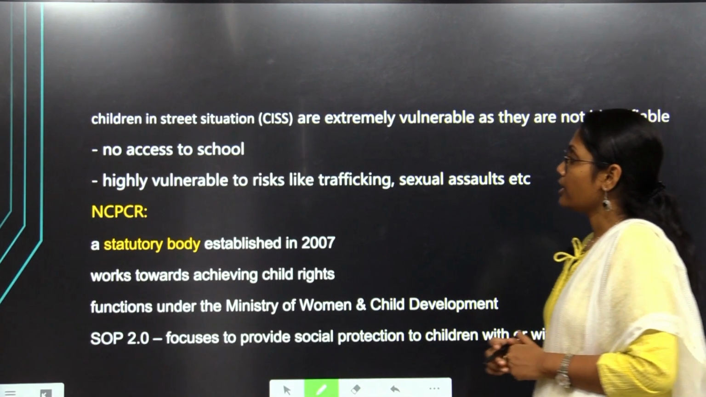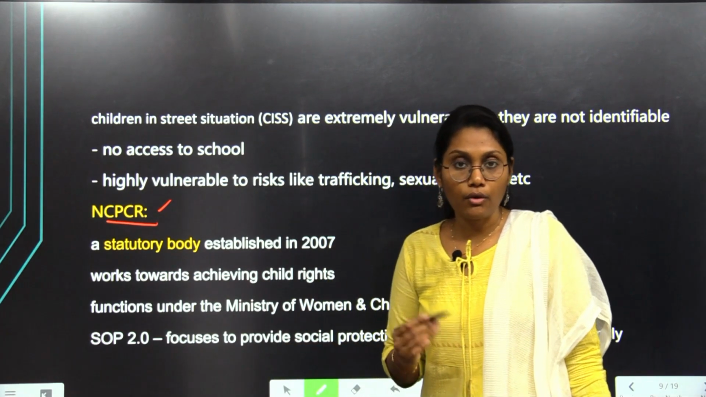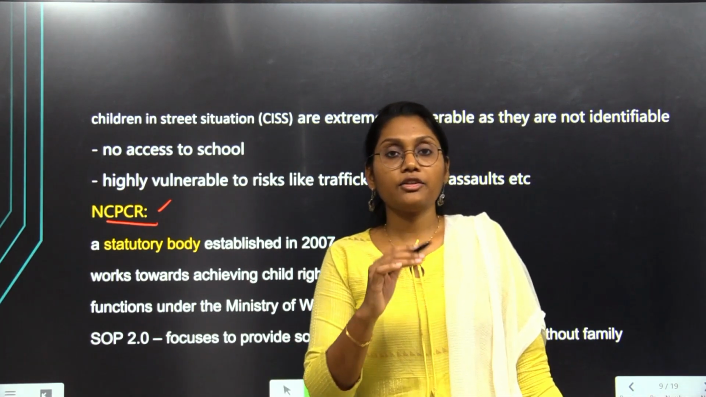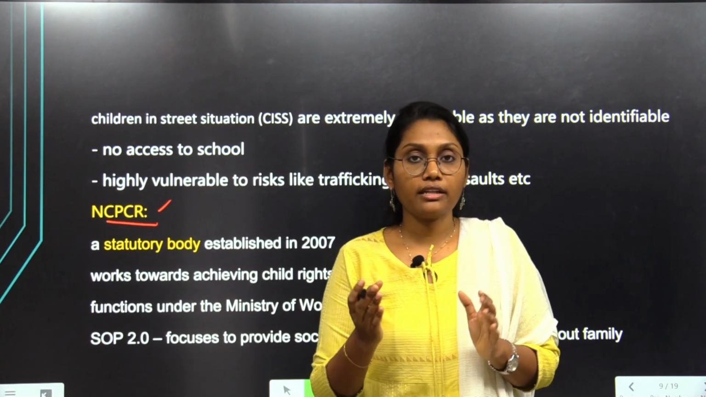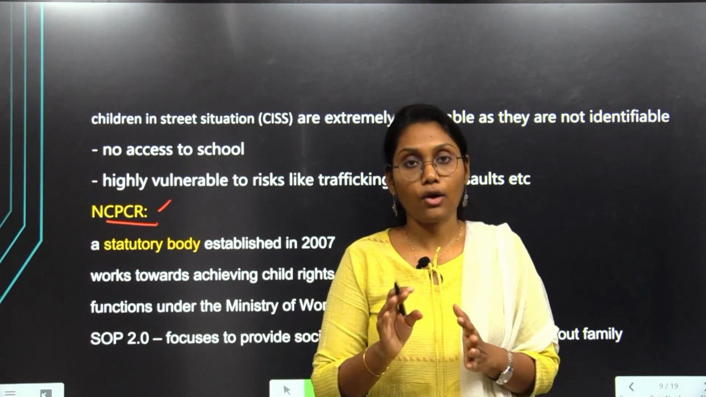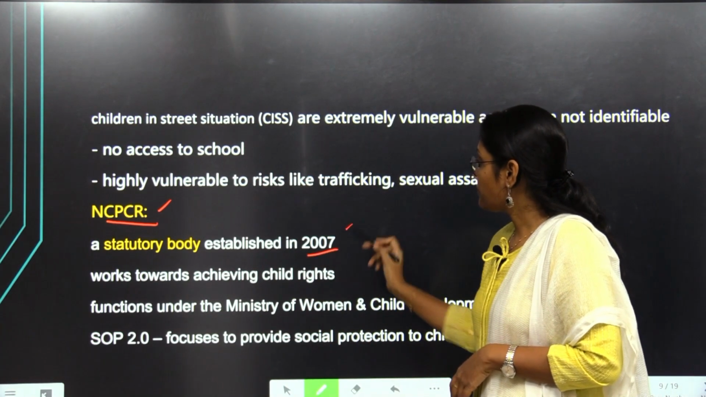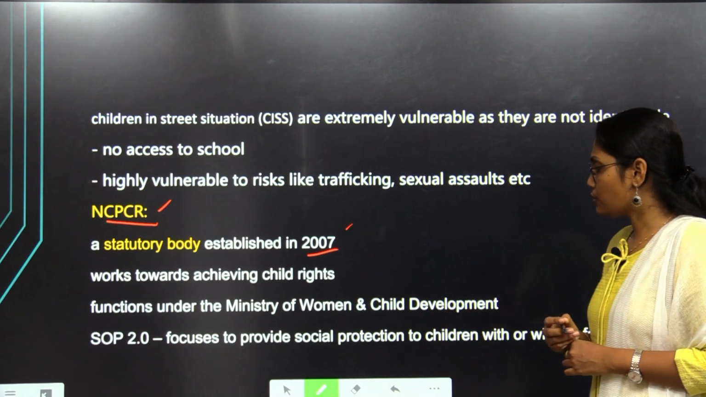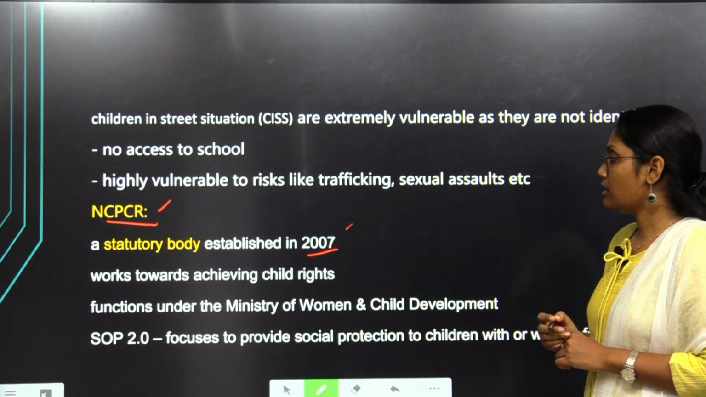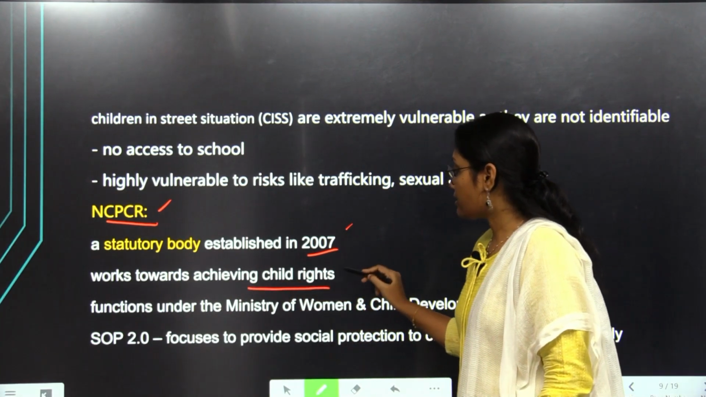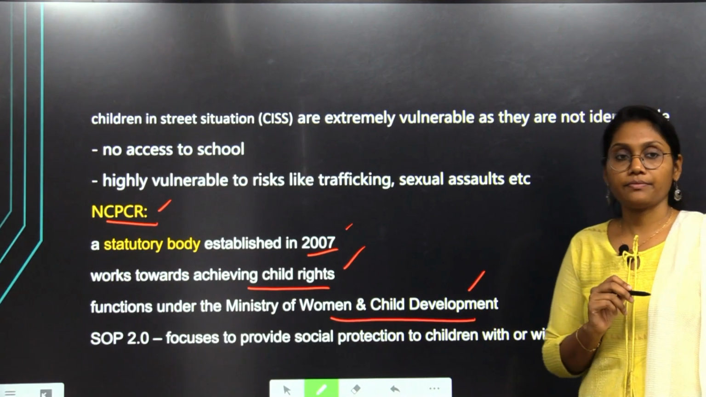So in that backdrop, if we look at the NCPCR, it is a statutory body. What is a statutory body? A statutory body is a body that is formed with the backing of a statute, a law. So the statutory body, the NCPCR, was established in the year 2007 under the Commission for Protection of Child Rights Act. It works towards achieving child rights, and it functions under the Ministry of Women and Child Development.